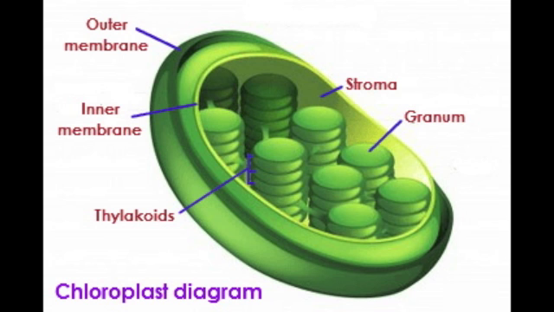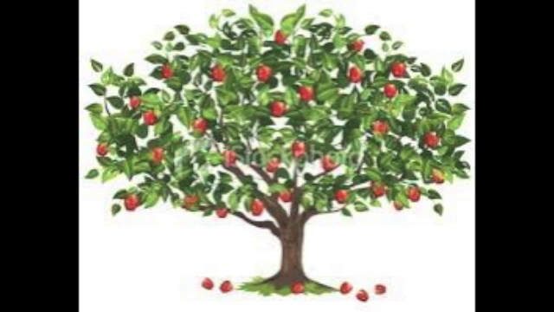Chloroplast is to the cell as apple tree is to the farm. The chloroplasts capture light energy and convert it to chemical energy for photosynthesis. Chloroplasts help the plant cell carry out photosynthesis, which makes it a plant cell. Apple trees, as well as any type of tree, are plants as well, which means they carry out photosynthesis as well. Apple trees are common on farms, so this fits perfectly for the analogy.